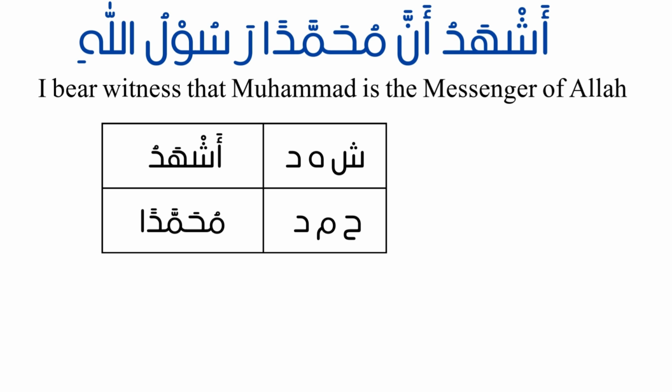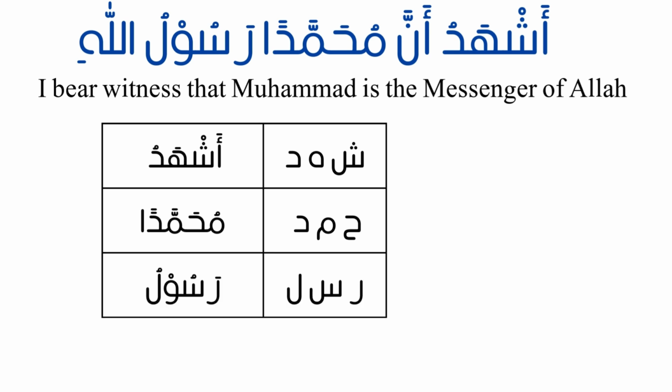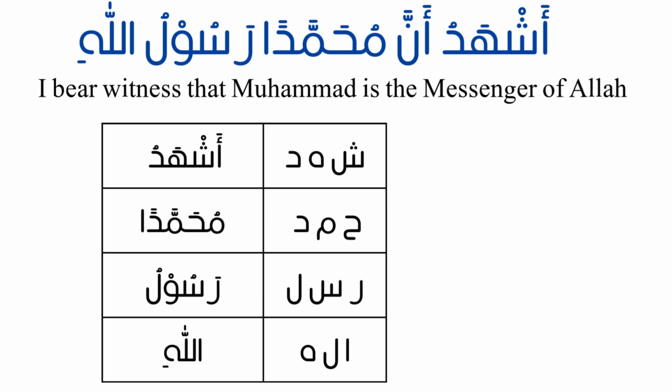Muhammadan, this word is made up of ha, mim, and dal. Rasulu, made up of ra, sin, and lam. And Allah, the root letters are alif, lam, and ha. So the construction of each word from its root letters is the topic of sarf.